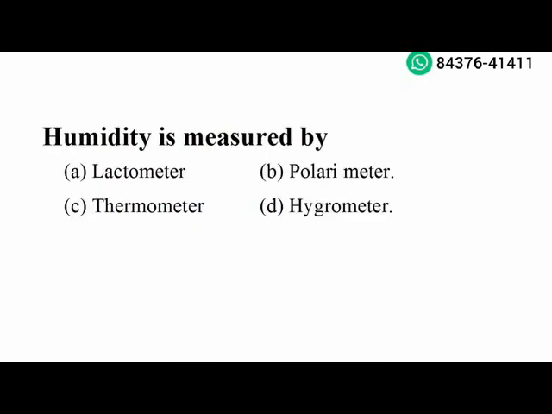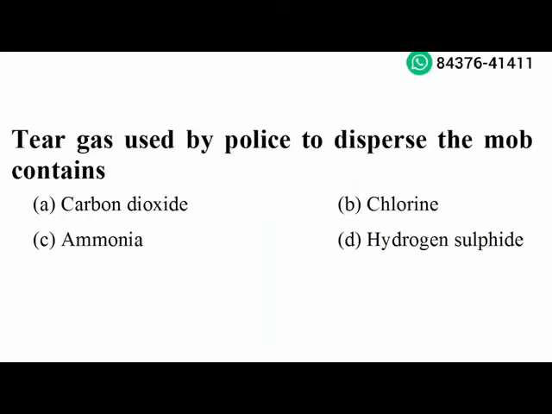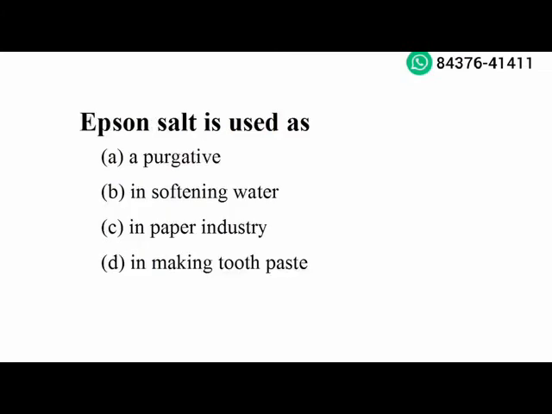Next question. Humidity is measured by hygrometer. Option D is the right answer. Next question. Tear gas used by police to disperse the mob contains chlorine. Option B is the right answer. Next question. Epsom salt is used as a purgative. Option A is the right answer.